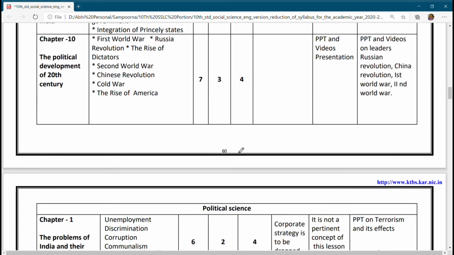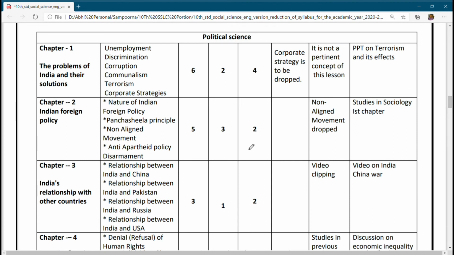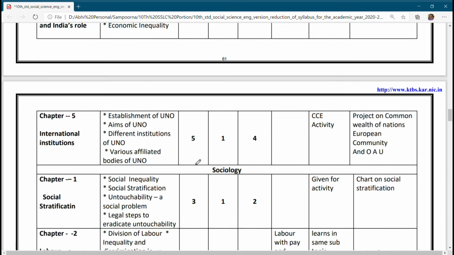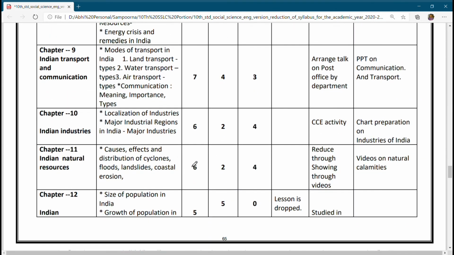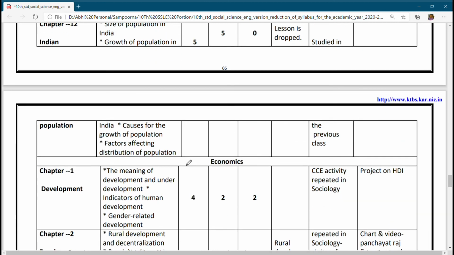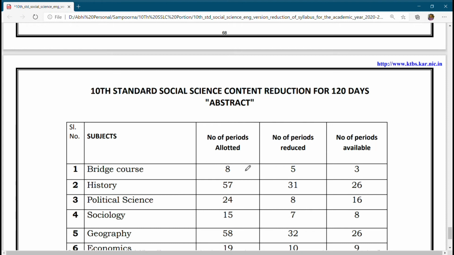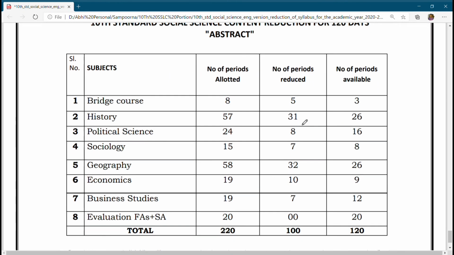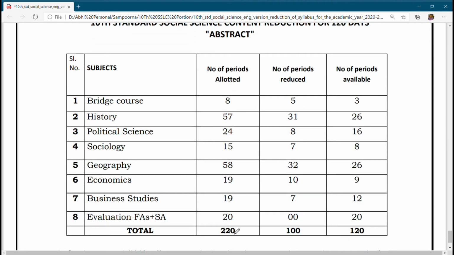Okay. So this is the political science division part. Whatever is dropped here, those questions have to be skipped while preparing. There are a lot of things to note down, so I will just share you the video, otherwise it will become a lot of confusion. Okay, so finally, the summary is that totally 120 hours were there for history, a big subject.